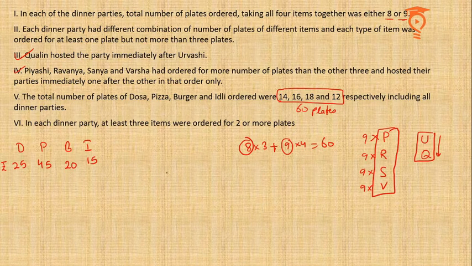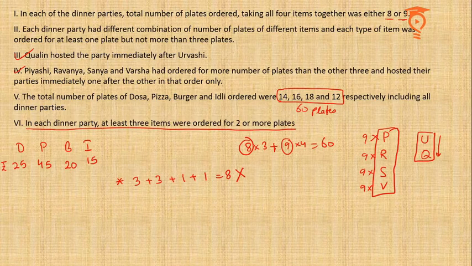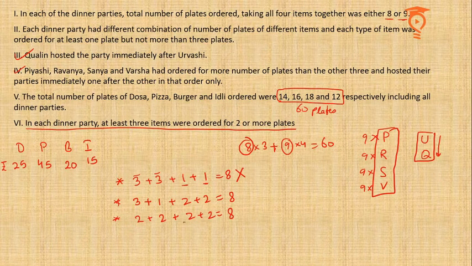I also want to figure out in how many varieties we can make the sum 8 and 9. If we have 2 threes, then we have to have 2 ones to make 8. But this is not allowed because of the rule that at least 3 items were ordered for 2 or more plates. Here there are only 2 items ordered for more than 2 plates and the other 2 ordered for less than 2 plates. If we have a 3, a 1 and 2 twos, then we can make 8. We can also make 8 by removing the 3 and adding all 2s. So these 2 are registered for 8.